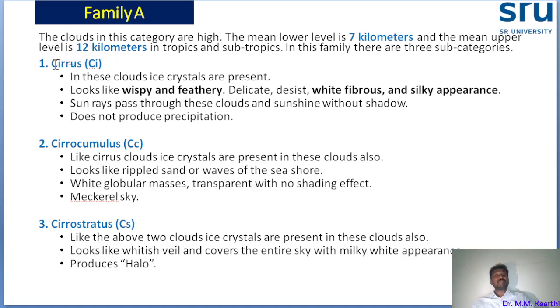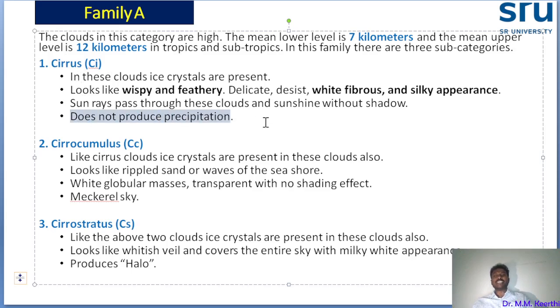Another important thing is that this type of cloud will not produce any precipitation or rainfall, neither snow, sleet, hail, anything. There is no precipitation from this cirrus cloud. Okay, this is the first cloud. It is under family A.